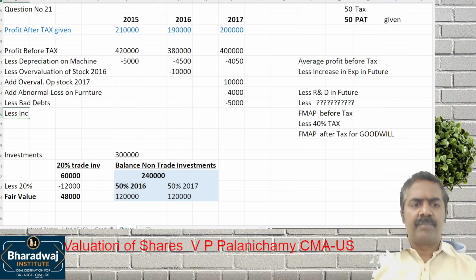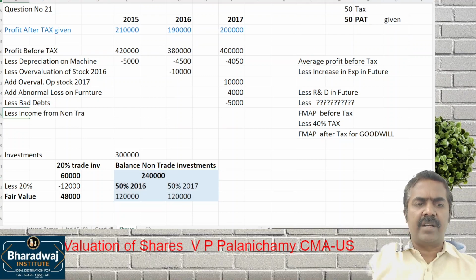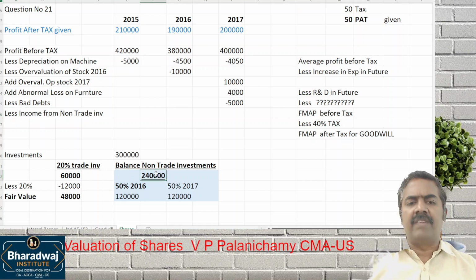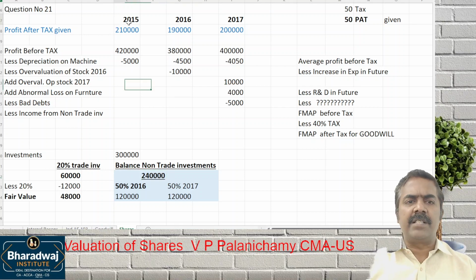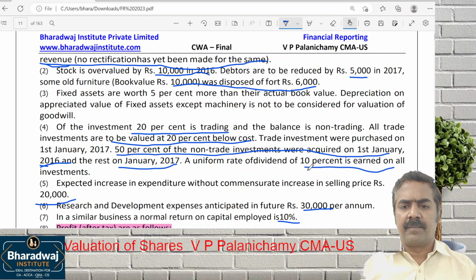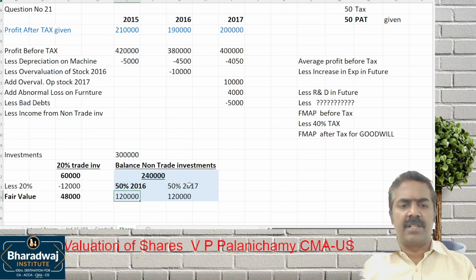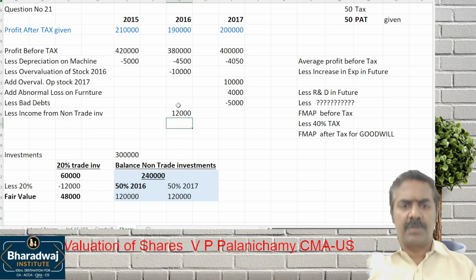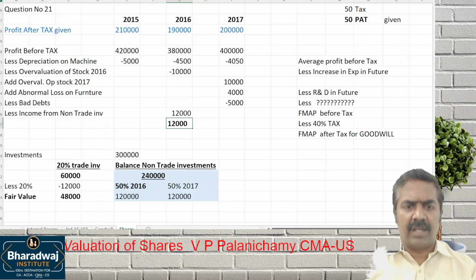We'll eliminate income from non-trade investments. What is the total non-trade investments? Did we purchase in 2015? No. Did we purchase in 2016? Yes. How much was purchased? 1,20,000 into what is written on non-trade investments? 10% is earned. So how is this 12,000? 1,20,000 into 10%, 12,000.